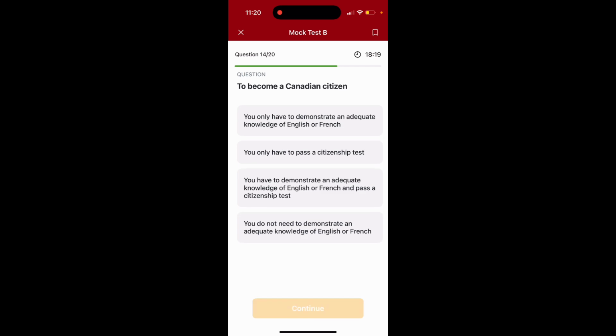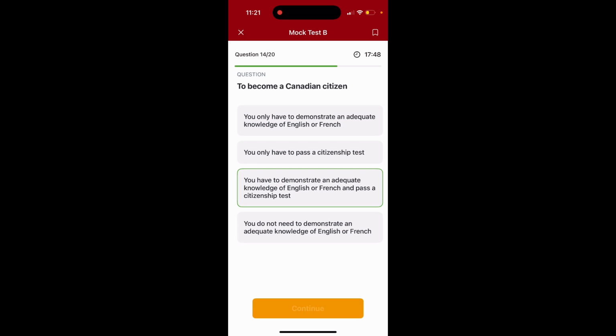Question 14. To become a Canadian citizen, option 1, you only have to demonstrate an adequate knowledge of English or French. Option 2, you only have to pass a citizenship test. Option 3, you have to demonstrate an adequate knowledge of English or French and pass a citizenship test. Option 4, you do not need to demonstrate an adequate knowledge of English or French. The answer is option number 3, you have to demonstrate an adequate knowledge of English or French and pass a citizenship test.